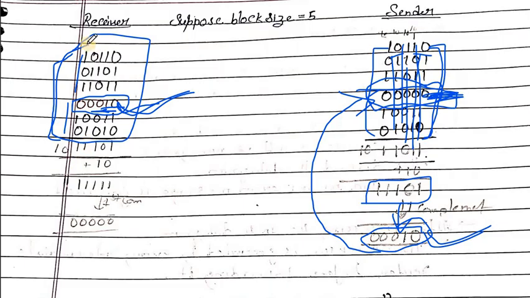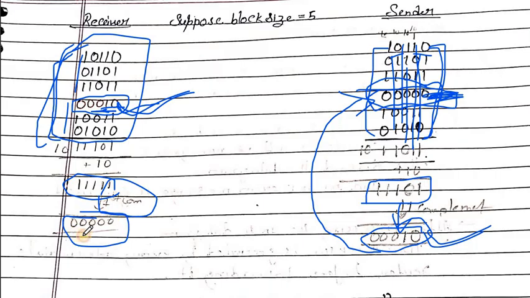After adding all these 6 blocks, the receiver will take the resultant string and take the complement of that resultant string. If the receiver gets the result 000, then the receiver will conclude that the header has no error.